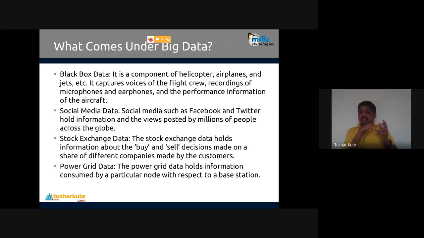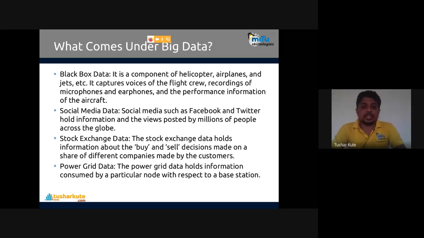When an accident happens, which is very rare, you can use that black box. First, they search for the black box to find the reason why the accident happened. For a flying vehicle, whether a helicopter, airplane, or any kind of jet, a single flight records a minimum of 2 terabytes of data. It depends on the length of the flight, actually. So how much data capacity is required in that case? Remember that. This is big data.